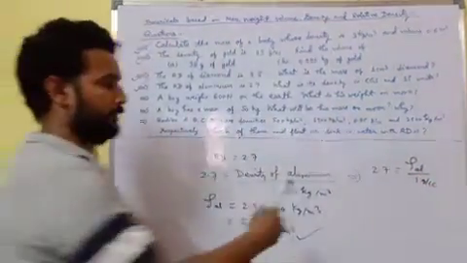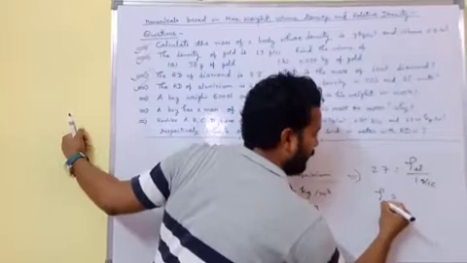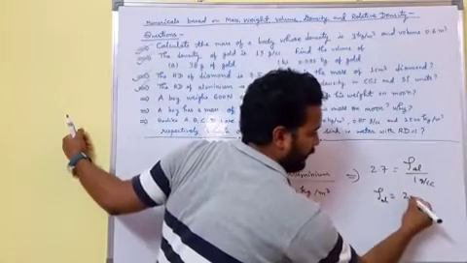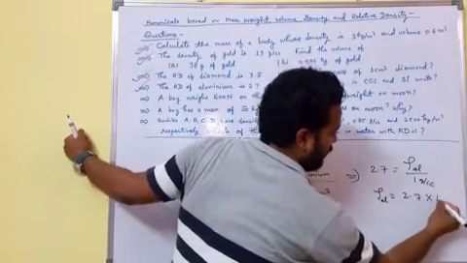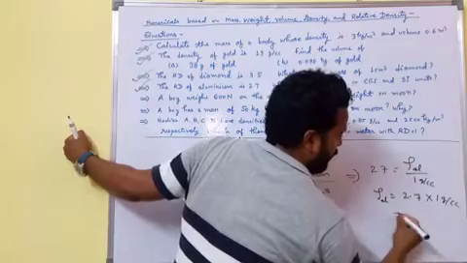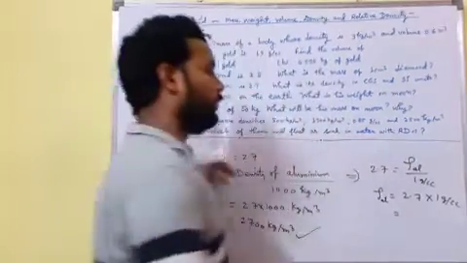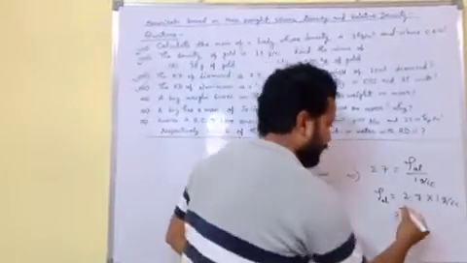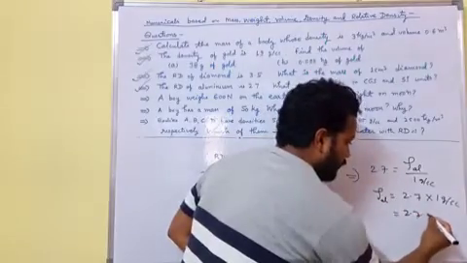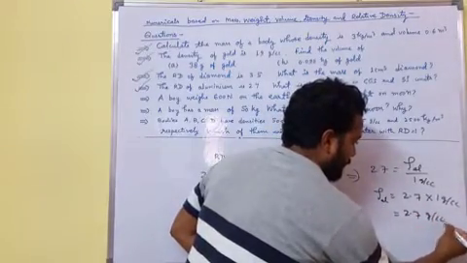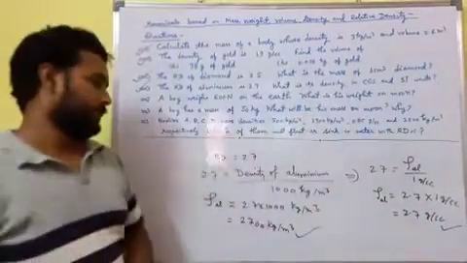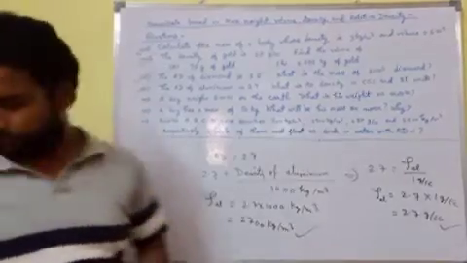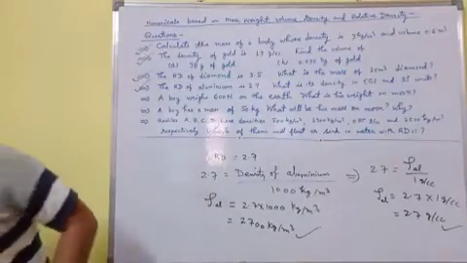After solving, we have density of aluminum in CGS system 2.7 into 1 gram per cc. Density of water, then we have 2.7 gram per cc in CGS system. Okay, now next.